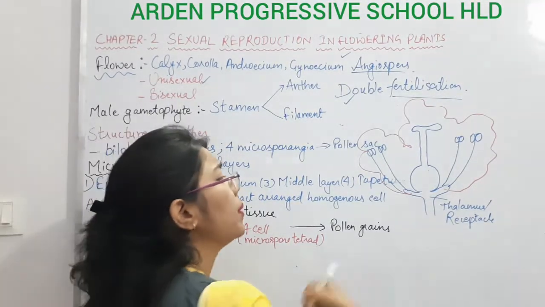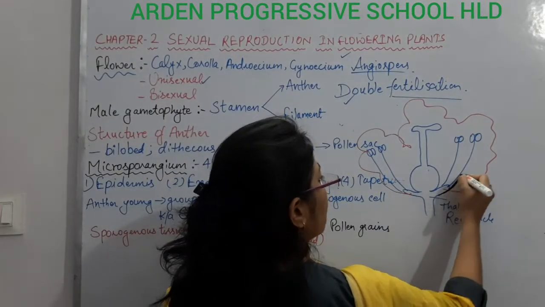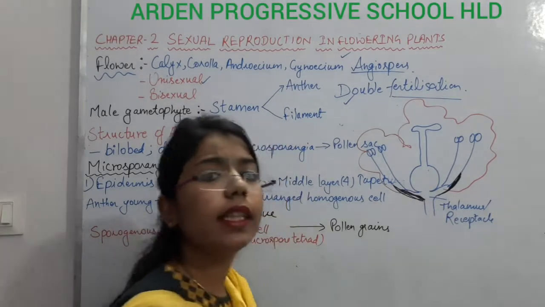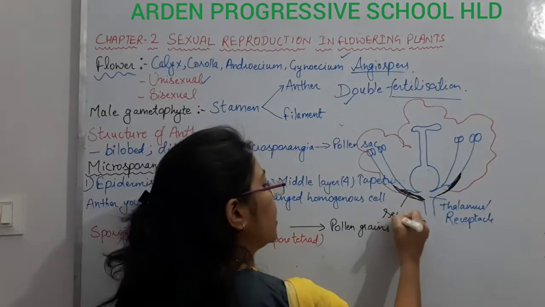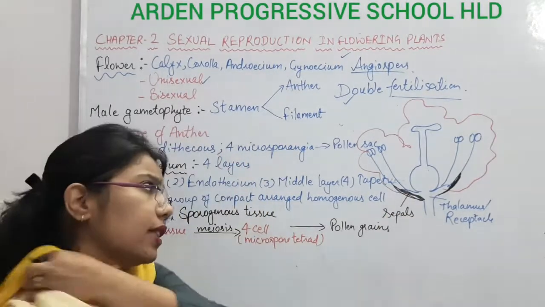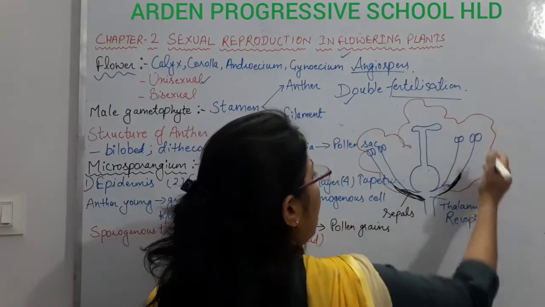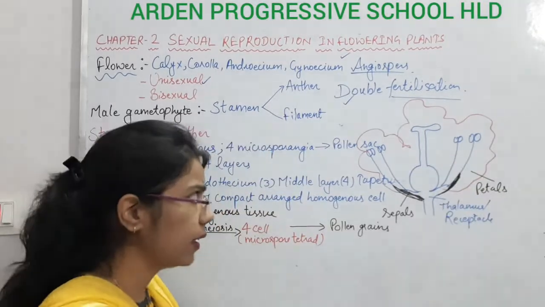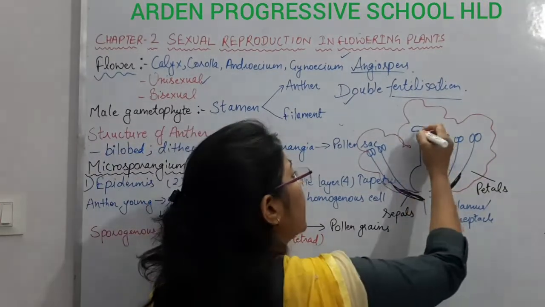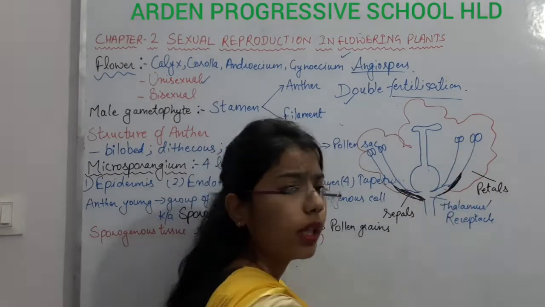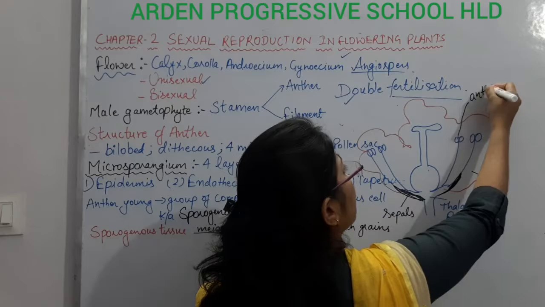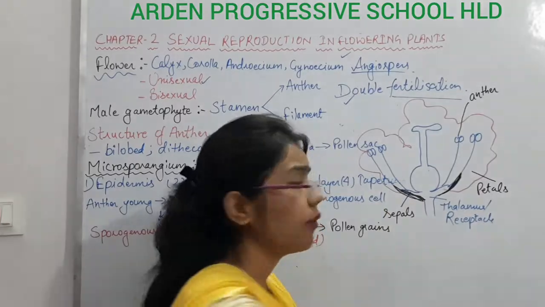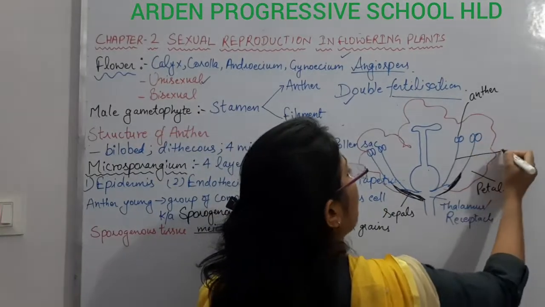Now at the bottom, there will be some green parts. I have drawn them with a black marker. These are known as sepals. And these colorful parts of the flower are known as petals. Then there is the male reproductive unit. These are the anthers, and each anther has a stalk-like structure, which is known as the filament.